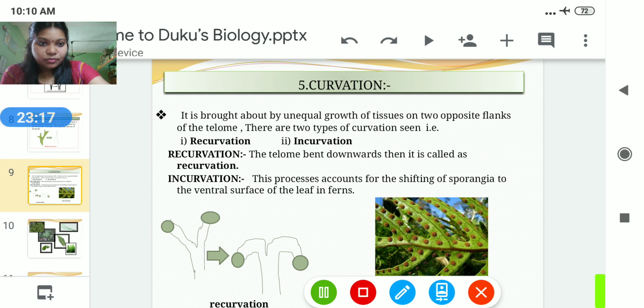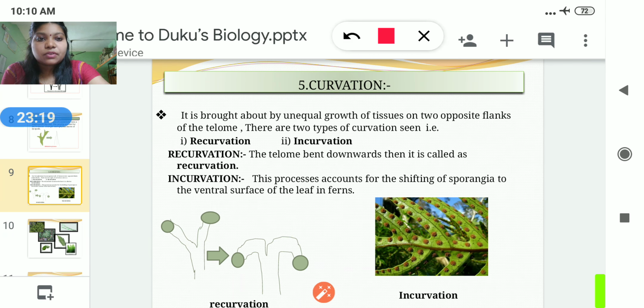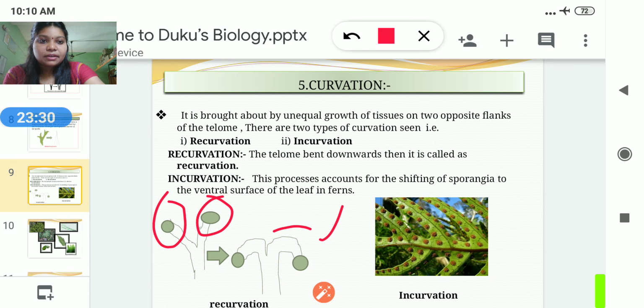Here in this figure you can see how it turns into the recurvation process. The terminal sporangia bend downwards. Clear? And this process is known as the recurvation process.